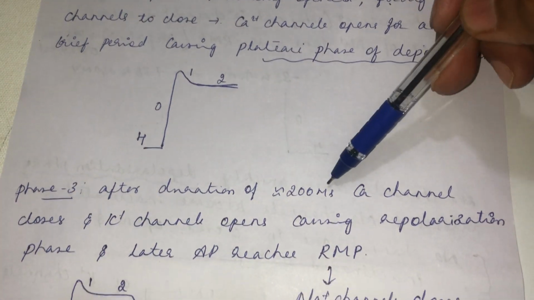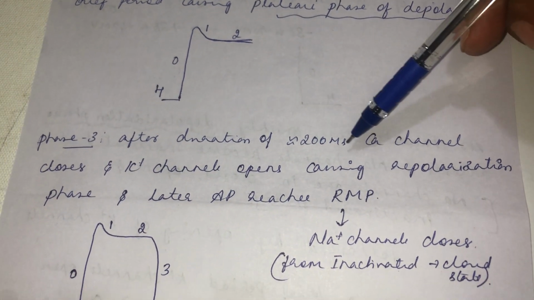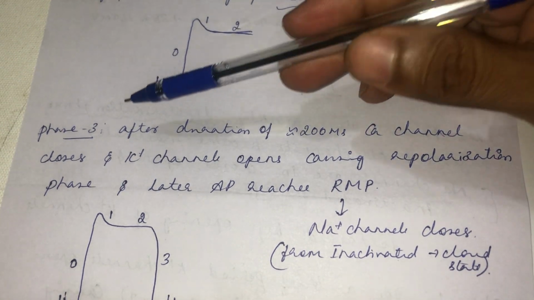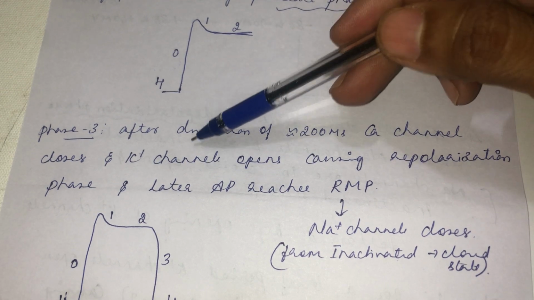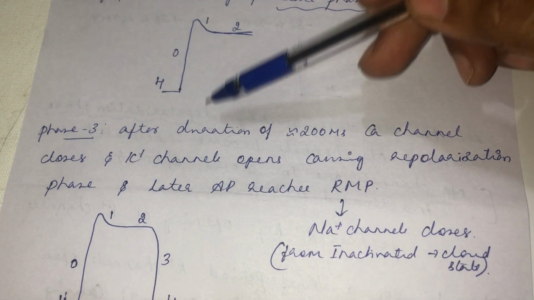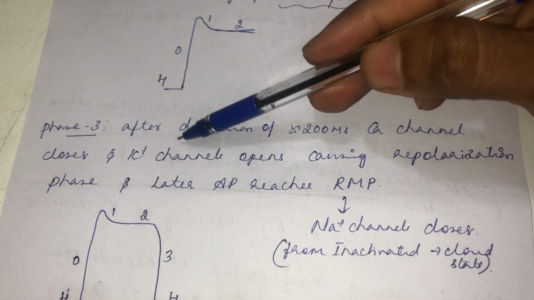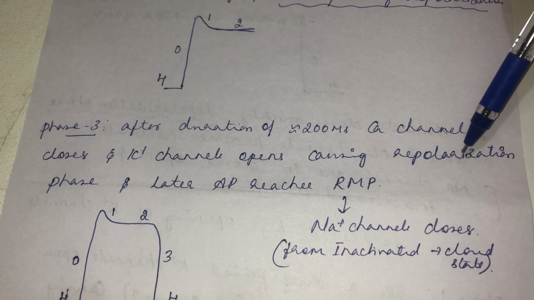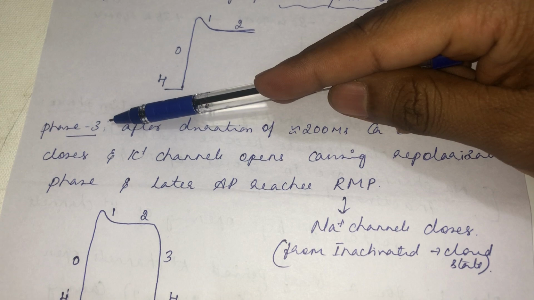After the duration of 200 milliseconds, the calcium channel will close. That is the duty of the calcium channel. After its specified duration, the calcium channel is going to close. Once the calcium channel closes, the potassium channel will be waiting, because its work is half done. It has done only partial repolarization, and the work has to be done completely. So the potassium channel will open and cause the repolarization. Once it causes repolarization, that phase 3 will be complete repolarization.